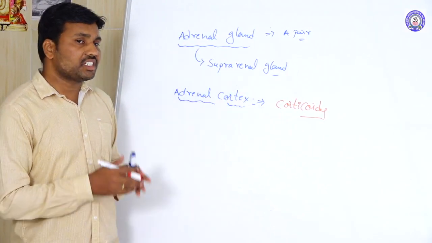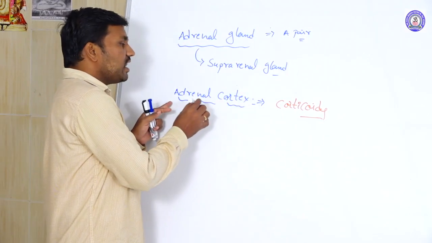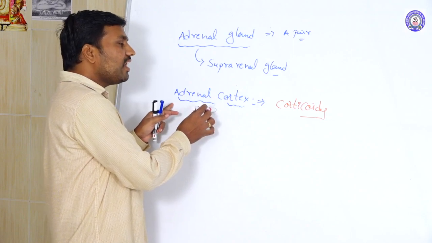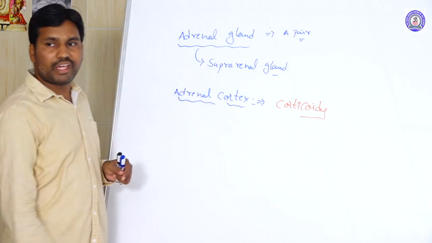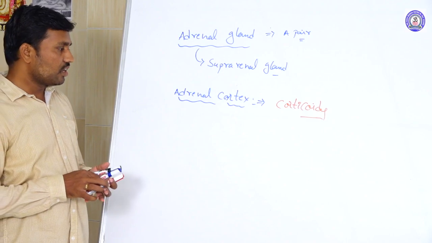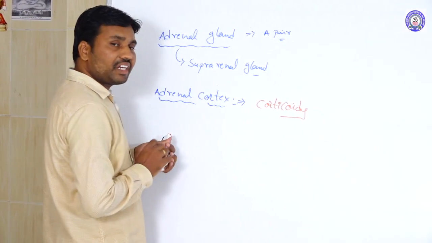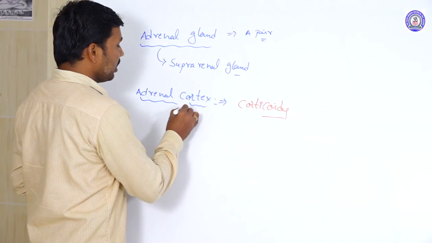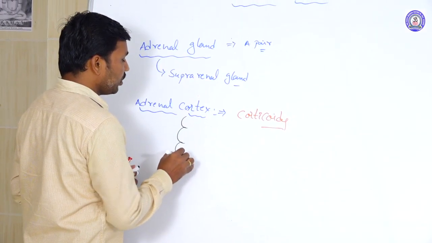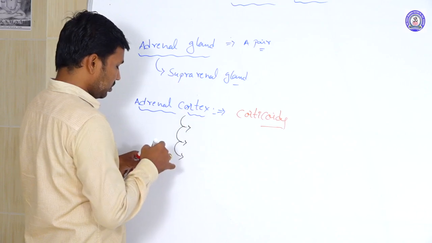What type of secretion they produce depends on the anatomical differences, because the cortex is differentiated into three zones.